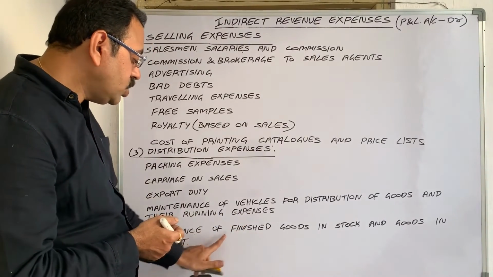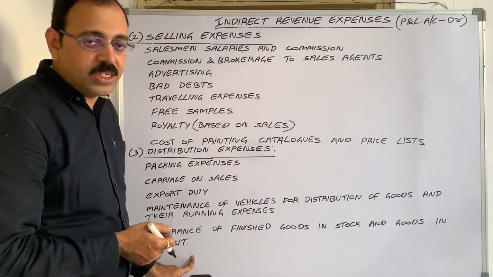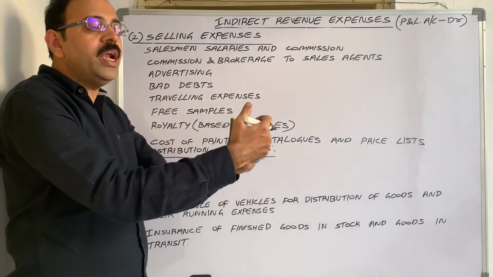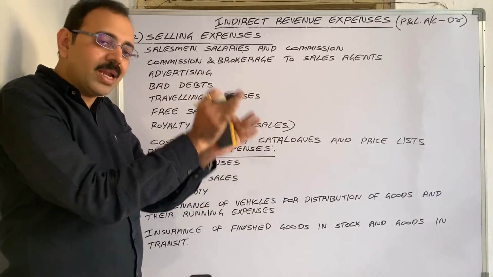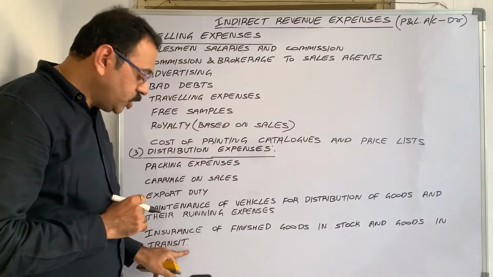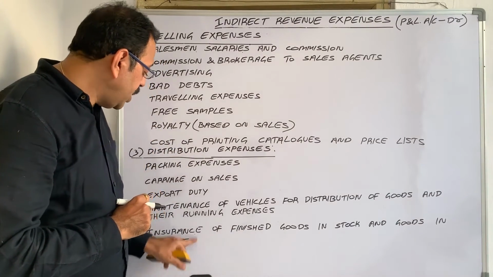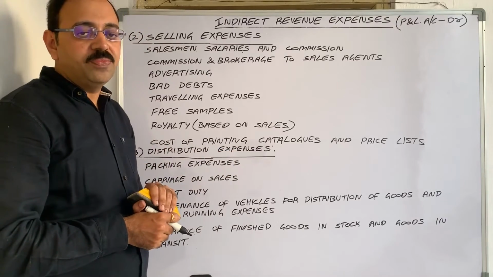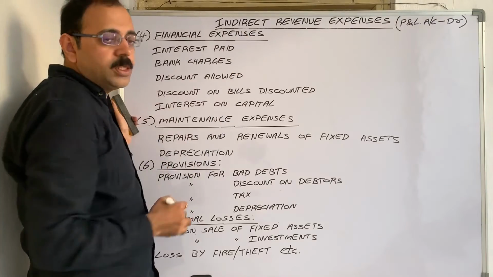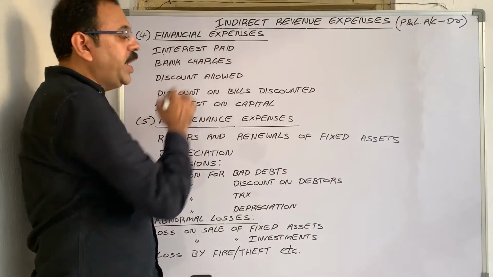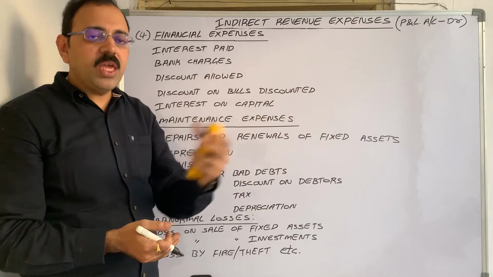Then maintenance of vehicles for distribution of goods and their running expenses. Next, insurance of finished goods in stock and goods in transit. When goods are transported, if anything happens to goods, to safeguard the goods from that type of risk, we take insurance policy and we pay premium. That premium comes under distribution expenditure. The next one, fourth one is financial expenses. Interest paid. So firm has taken loan from creditor and firm is paying interest to them.